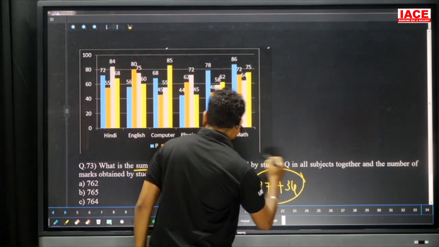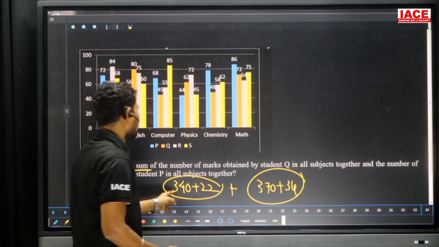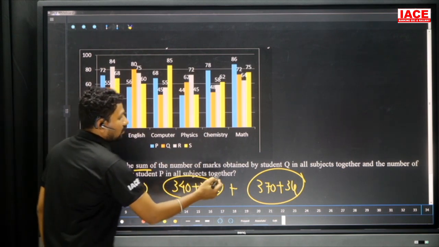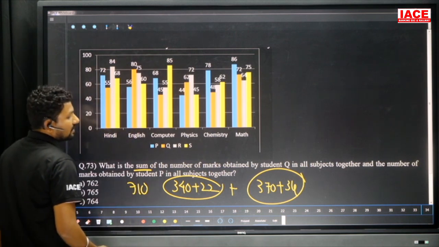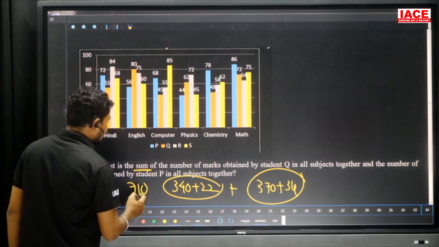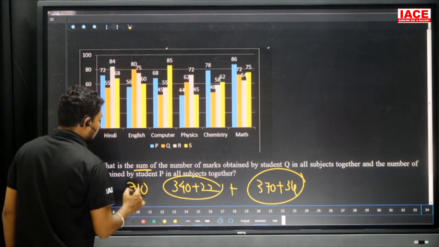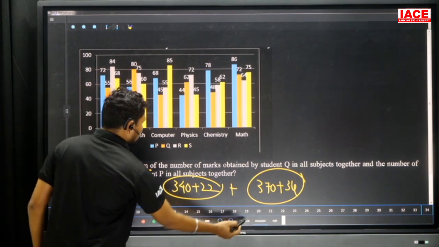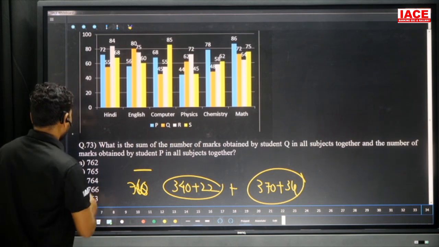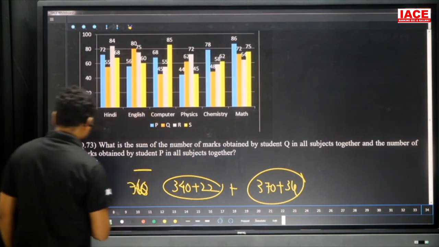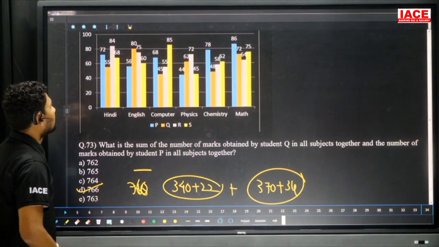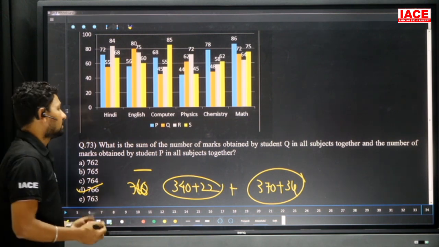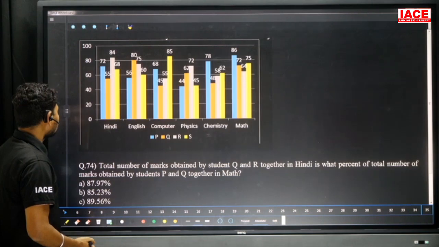So now the total value is required. 370 plus 340, which is equal to 710. And 22 plus 34, which is equal to 56. 56 is added to 710. It is 766. Then our option here is D. Our answer is 766, option D. Such a calculation is mandatory. Without calculation, we can't find answers like this. And go for the next question.